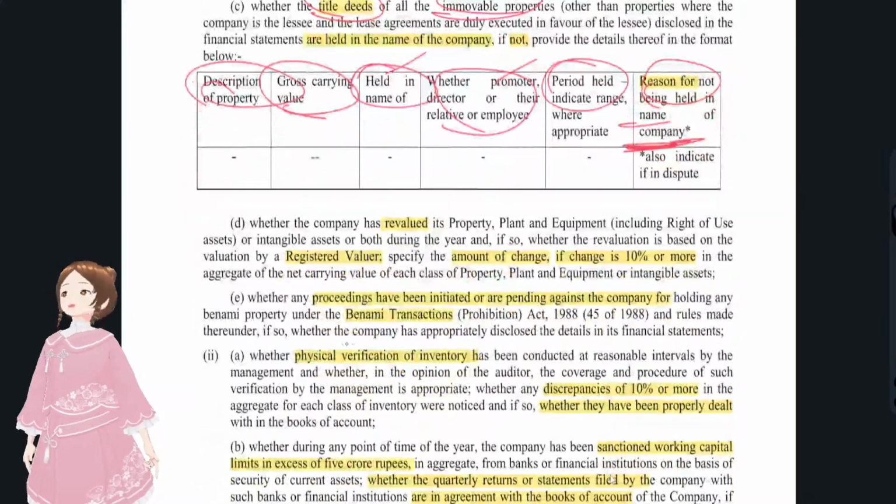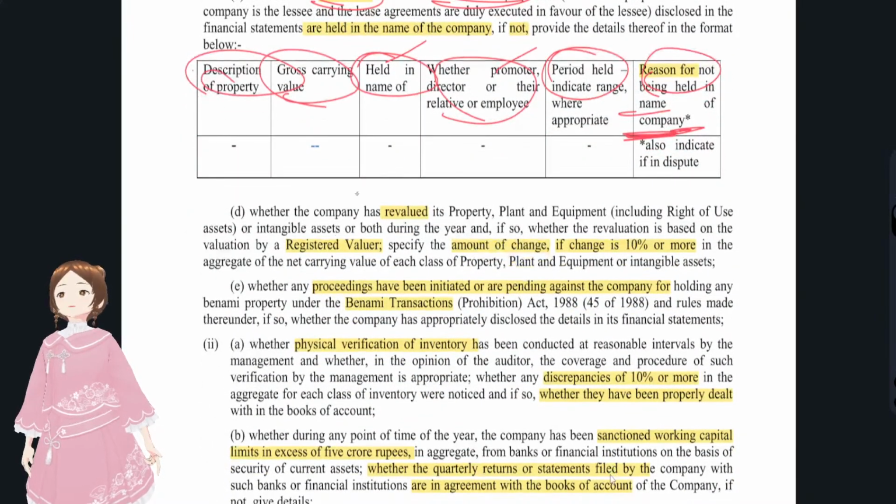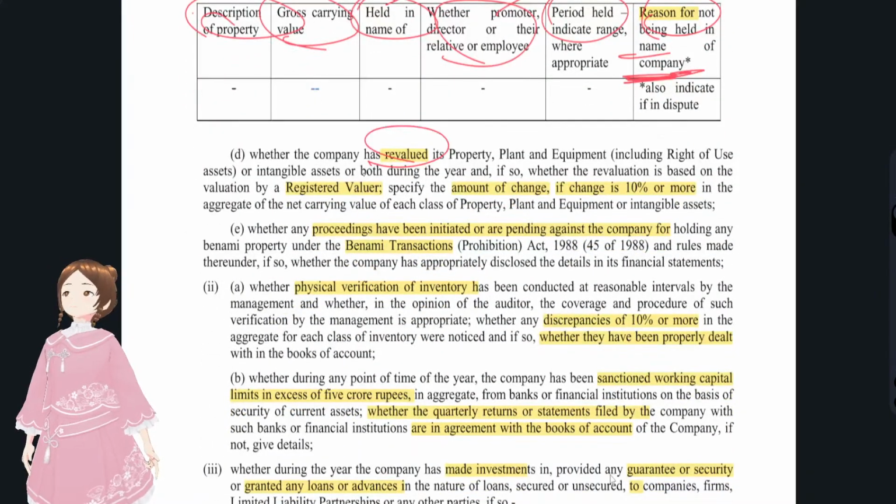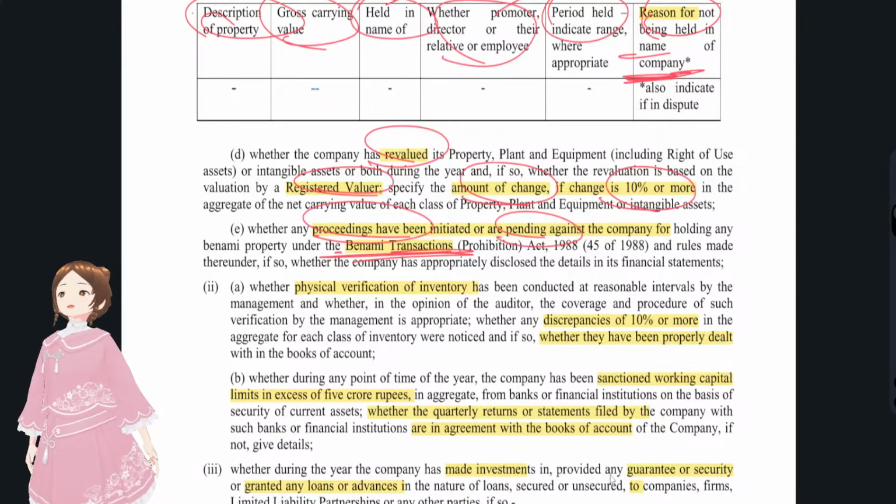As we have been discussing valuation, we'll see revaluation here also. Whether they have been revalued, and whether that was as per a registered valuer, and the amount of change. If it's more than 10%, you have to also disclose that. And whether any proceedings have been initiated or are pending because of those benami transactions. You have to disclose that in the CARO report.